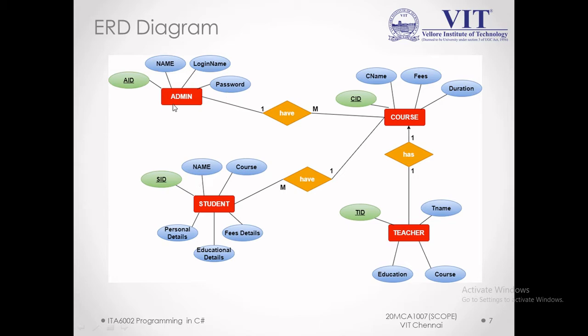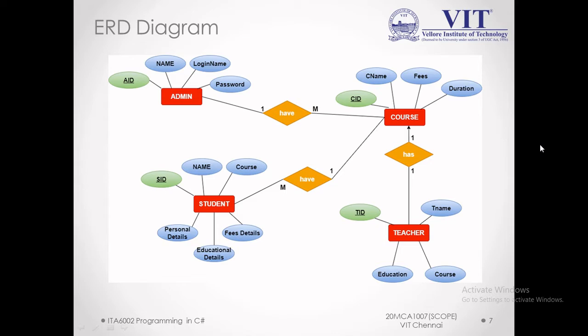Admin and courses have a one-to-many relationship. Course has CID, CNAME, fees, duration. Teacher has TID, TNAME, education, courses. These are all the attributes. Student and course have a many-to-one relationship, like many students can register for a single course, and teacher and course have a one-to-one relationship, like one teacher can teach one course. Student has the attributes of personal details, fees details, and educational details.